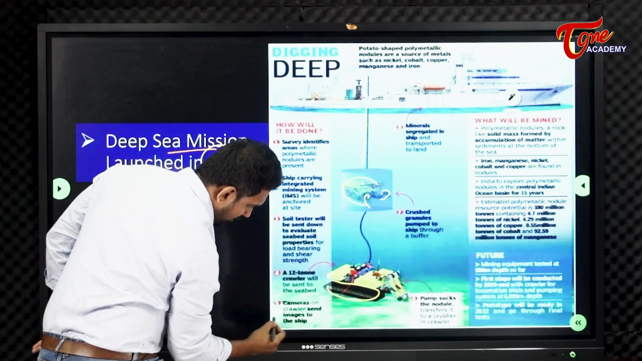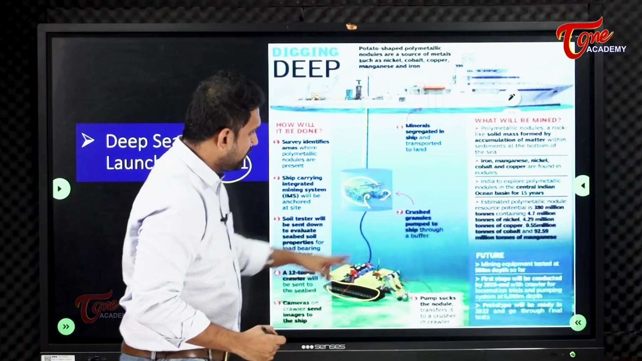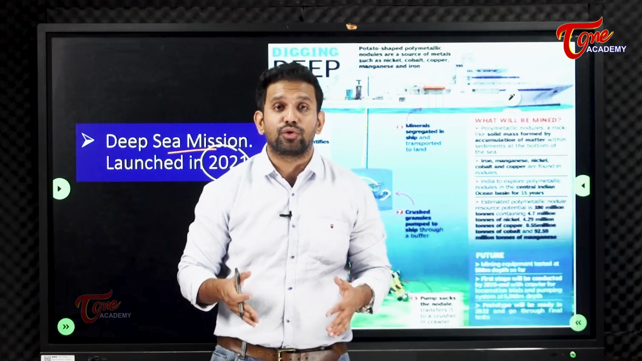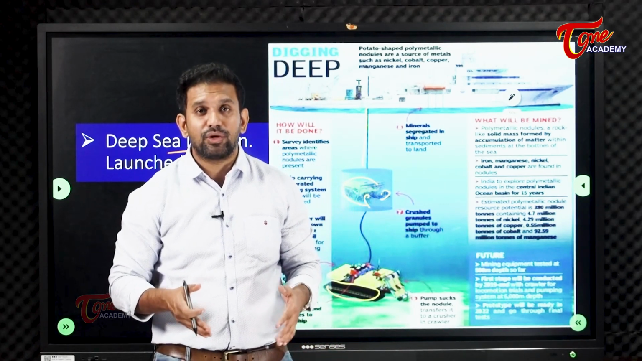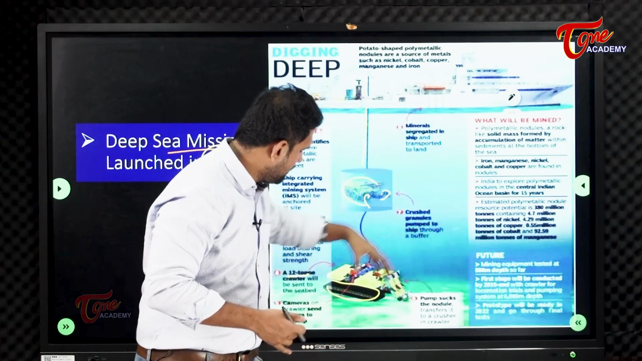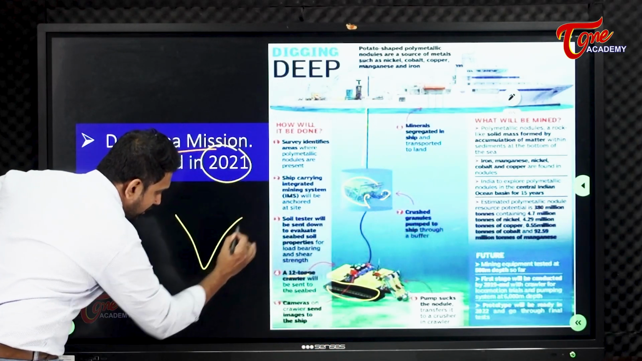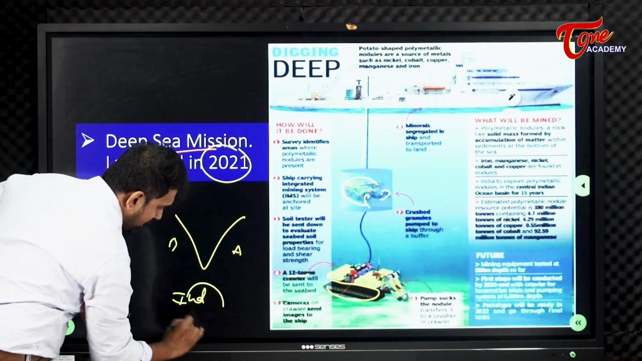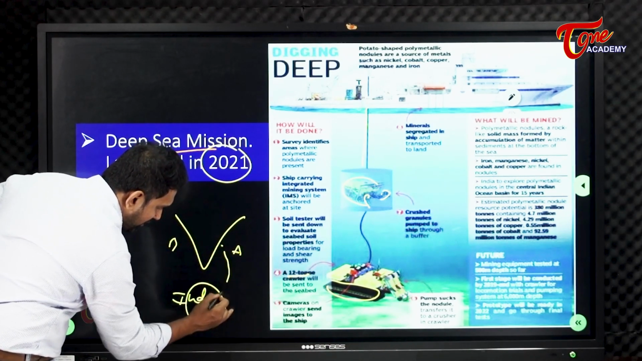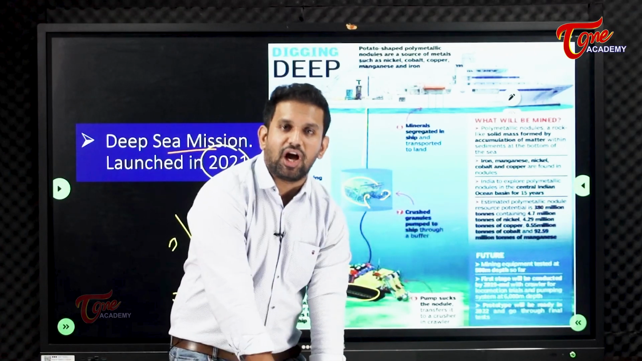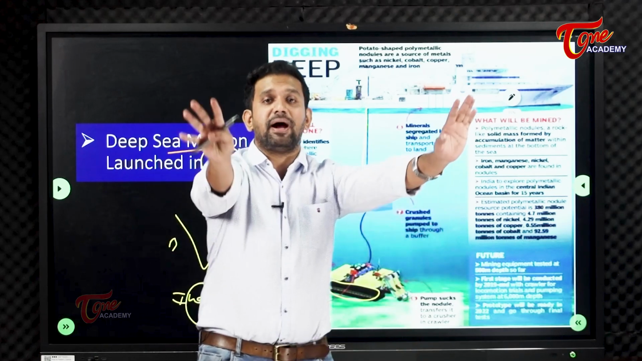This particular vehicle is actually 12 tons, which means 1200 kgs. We will bring that on a ship and launch this mission not in the Arabian Sea or the Bay of Bengal, but in the Indian Ocean. Here we are going to send a ship, and from the ship this big vehicle will go down and reach the seabed.